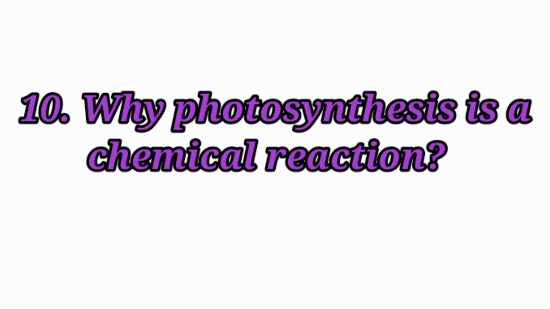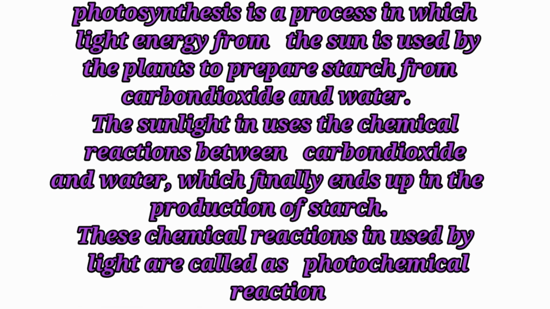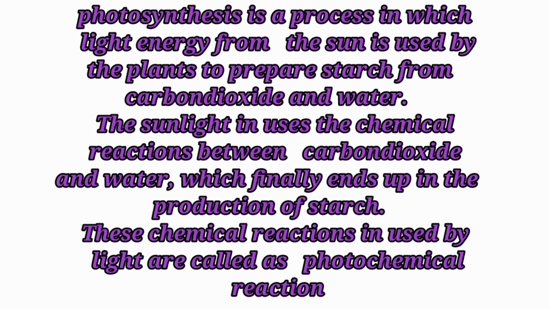10th question. Why is photosynthesis a chemical reaction? Photosynthesis is a process in which light energy from the sun is used by the plants to prepare starch from carbon dioxide and water. The sunlight induces the chemical reaction between carbon dioxide and water, which finally ends up in the production of starch. Chemical reactions caused by light are called photochemical reactions.